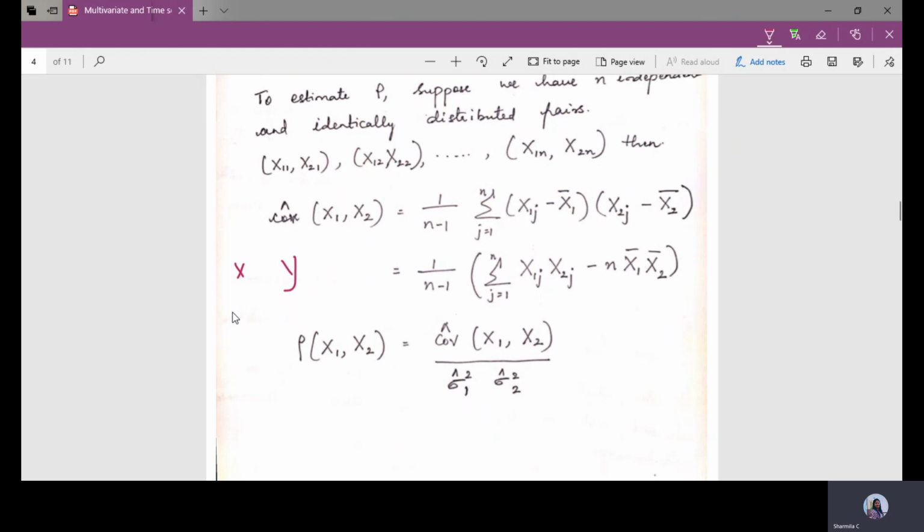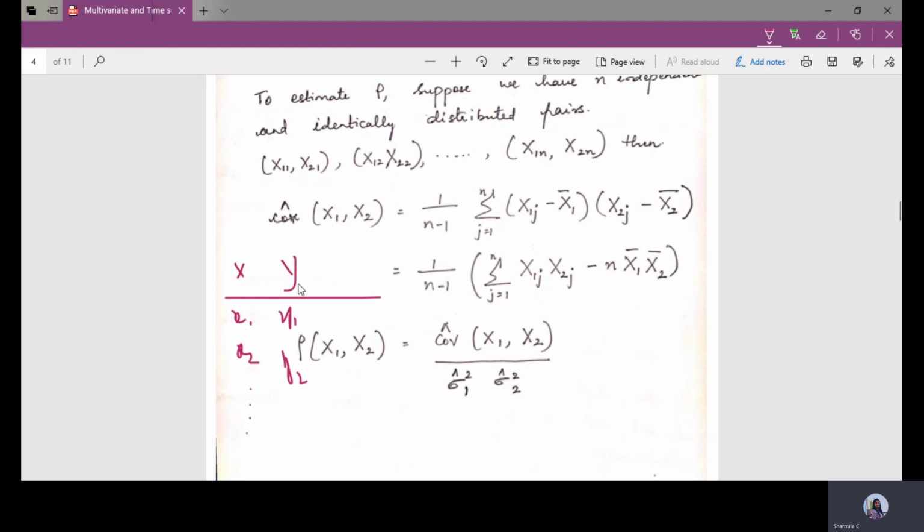Fine, then this x will have the values x1, x2, and so on, and y will have the values y1, y2, and so on. So this is one random variable x and this is the other random variable y.